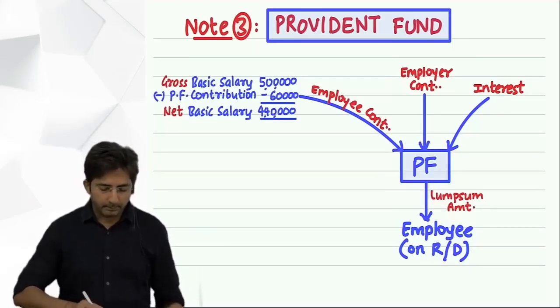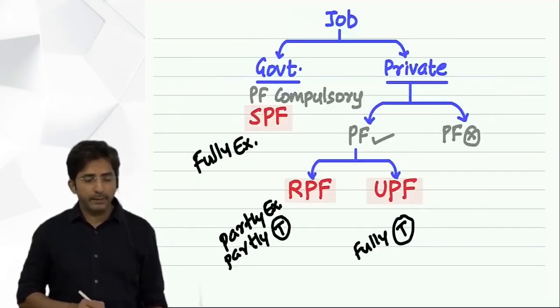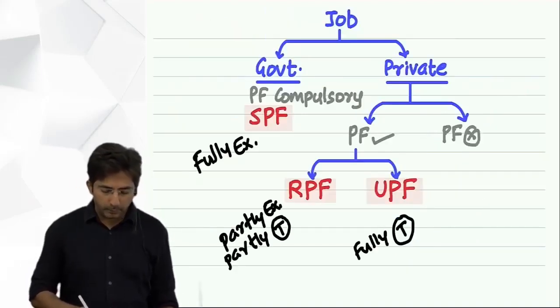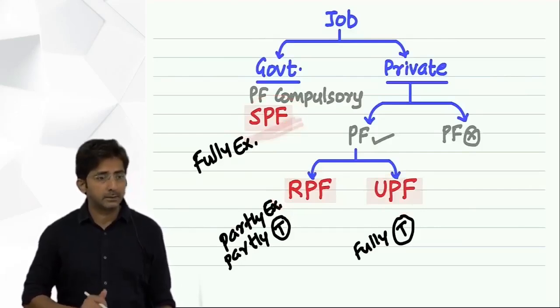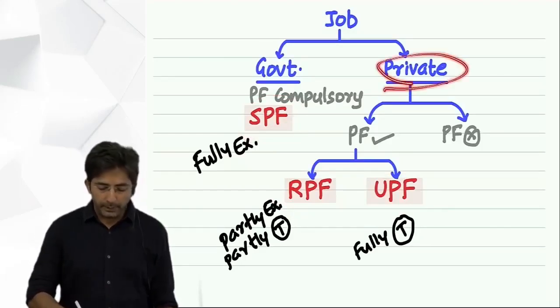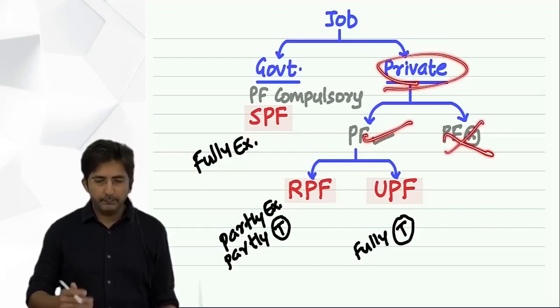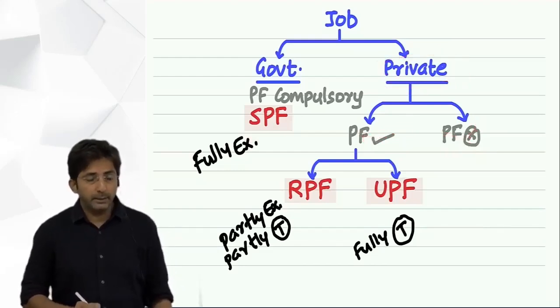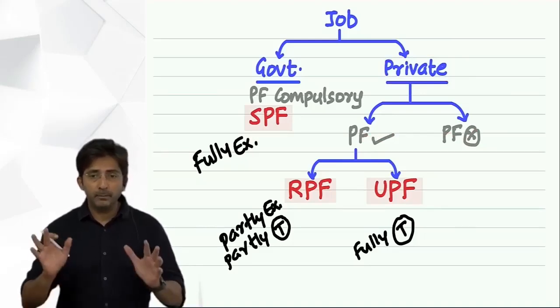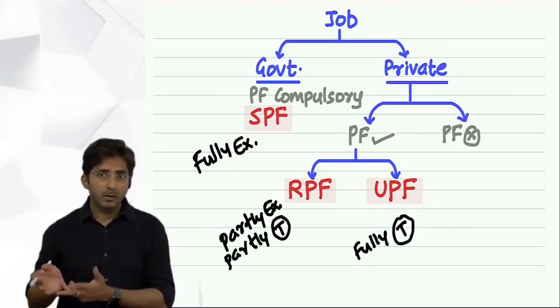Then after this, we have studied three types of Provident Fund: Statutory Provident Fund, Recognized Provident Fund, Unrecognized Provident Fund. Statutory Provident Fund means it is in government service. But in private service, Provident Fund may be there, may not be there. If it is not there, forget it. If it is there, it can be RPF or UPF. It is RPF if the fund money is invested as per government directions.